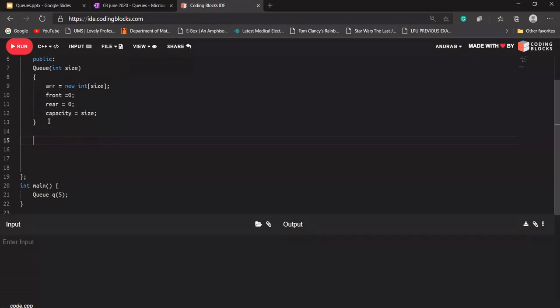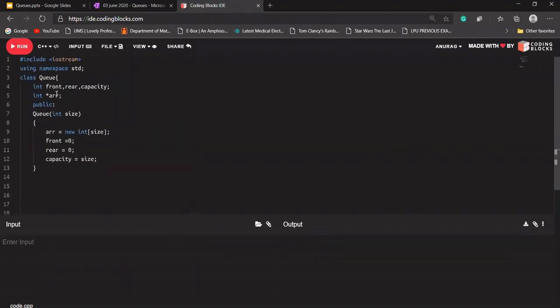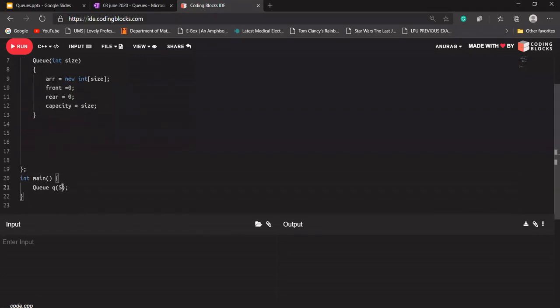Nanny is asking why I took the array as a pointer. Because I'm giving the size of that array in this constructor. I can use an array of fixed size if you want, but then you cannot give the size of that array into this constructor.